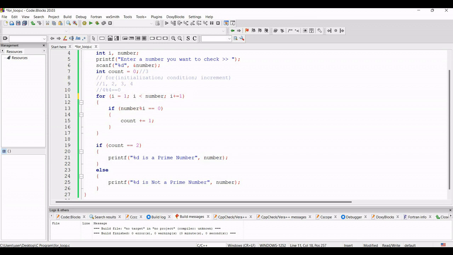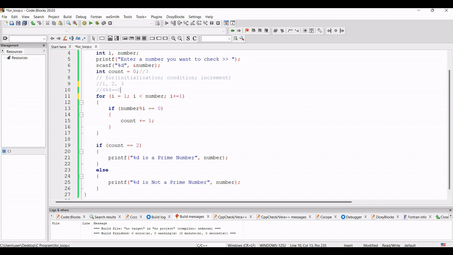So when I write i less than number, for number equals to 4, the loop will rotate only 3 times. So if the value of i is 1, 2 and 3, the loop will rotate 3 times and the count will be incremented by 1. So for 1 the count will be incremented by 1, for 2 the count will be incremented by 1, and for 3 the count will not be incremented.